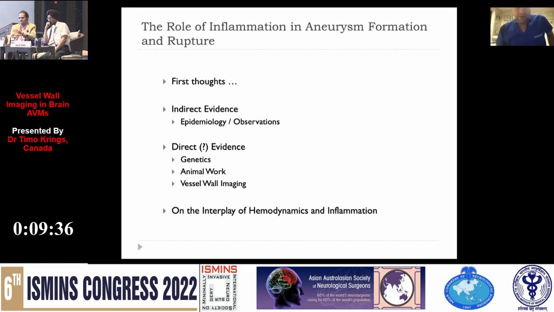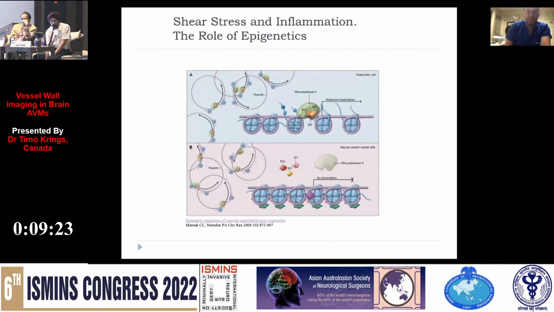When I was a resident, I learned that aneurysms form and rupture due to hemodynamics. So do hemodynamics have nothing to do with aneurysm formation and rupture? Well, we found from work from our previous fellow, Charles Matouk, that depending on the shear stress forces, i.e. hemodynamic forces on the endothelium, specific genes can be up or down regulated. In particular, we found that if we have high shear stress forces, then pro-inflammatory genes will be upregulated.